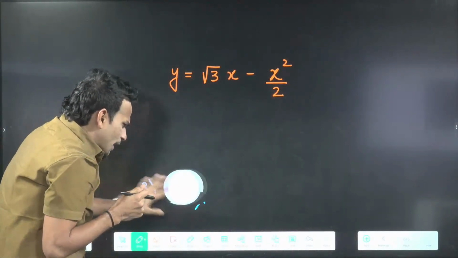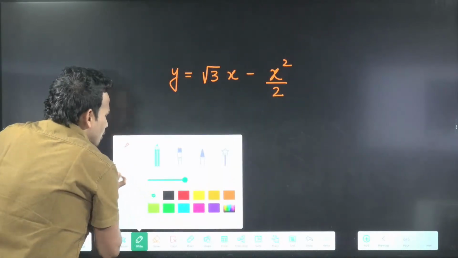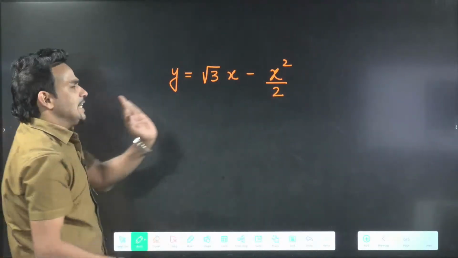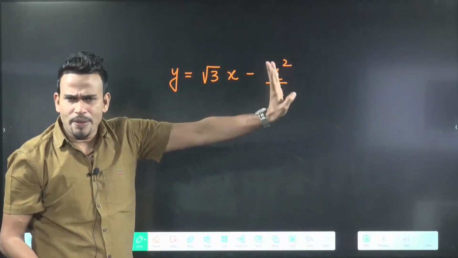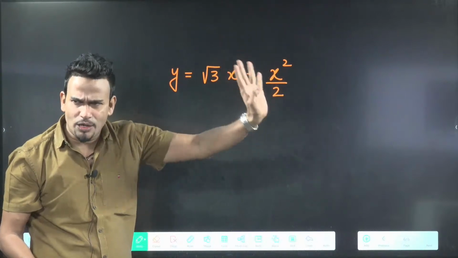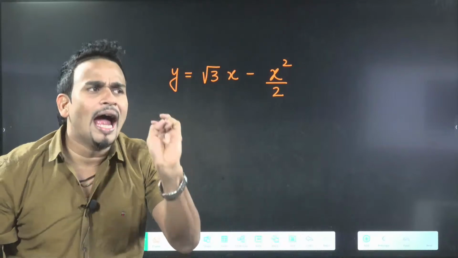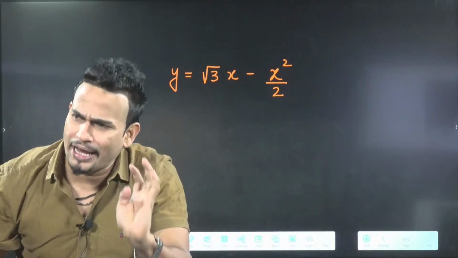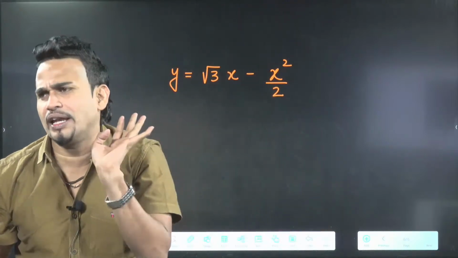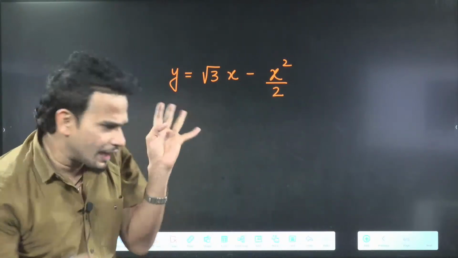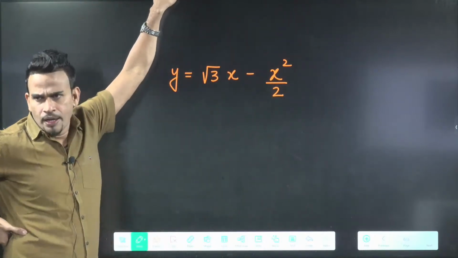Just see here. I will tell you the method where you don't require to remember anything. Directly this equation itself will give you everything. So leave your copy, be focused on what I'm trying to tell. A very simple method, and there you don't require to remember anything. Directly from the equation only, everything will come. The equation will give you everything.